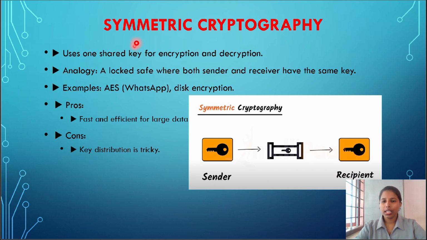So here we can see that using only a single key, the sender locks and the recipient can unlock. That's what symmetric means, using one key. The single key is used for encryption and decryption, which means the sender and the receiver share this key, and they must keep it secret to ensure security. For example, AES is the concept used in WhatsApp and disk encryption. So we can say how it works in this way.